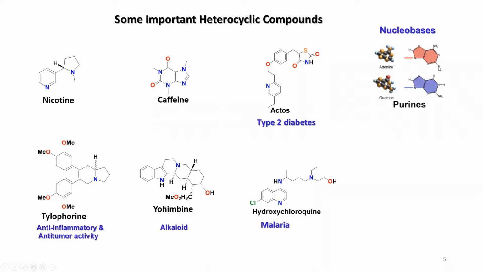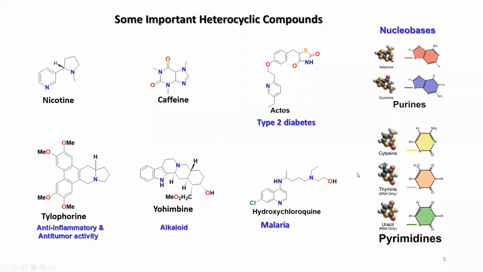Look at the nitrogens, how many nitrogens you have, at different positions. And here you see another, the pyrimidine type of base. Both are included in the nucleobases. You know already, this is cytosine, you have thymine and uracil.